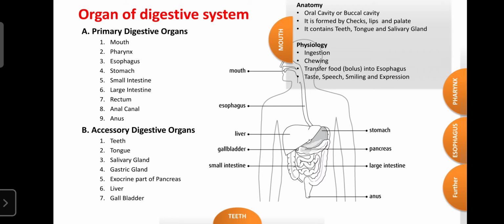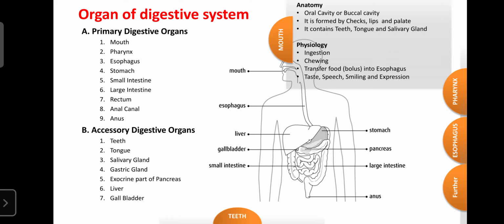Regarding the function of the digestive system, especially the oral cavity, it is helpful for the ingestion of food material. It is the first organ through which we can take in food material. The intake of food material for our nutrition is known as ingestion of food, and it is the opening of the GIT tract that allows the entry of food into the digestive tract. The oral cavity is also helpful for chewing and mixing of the food with the saliva.